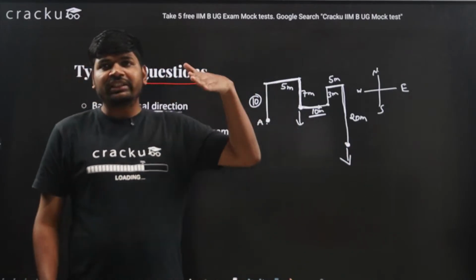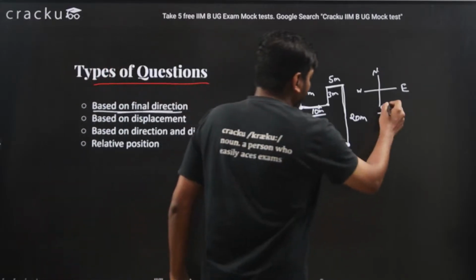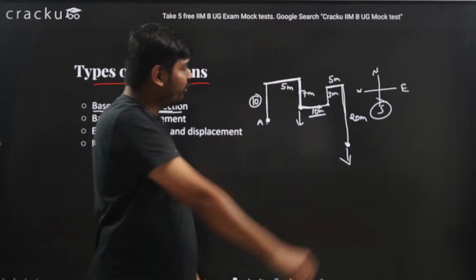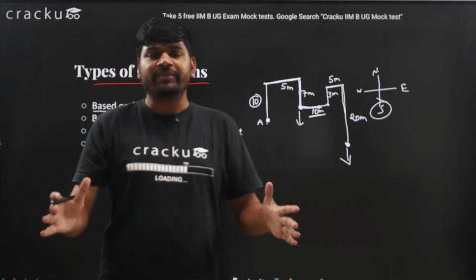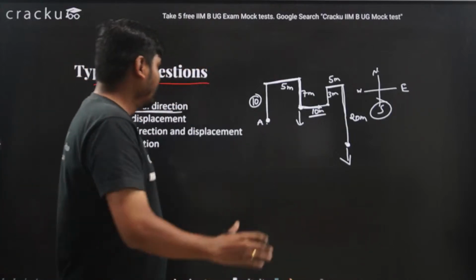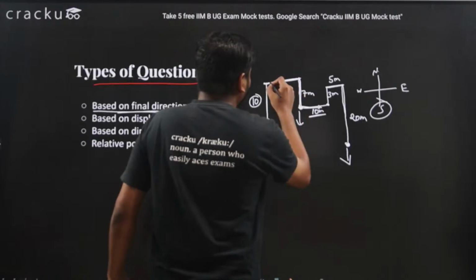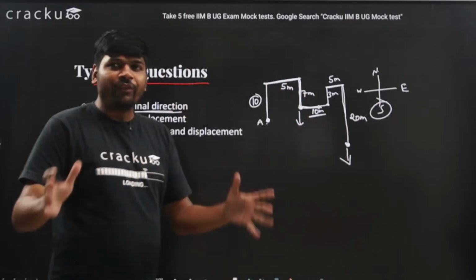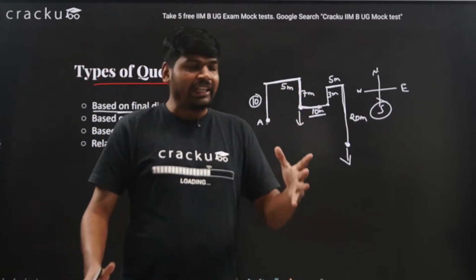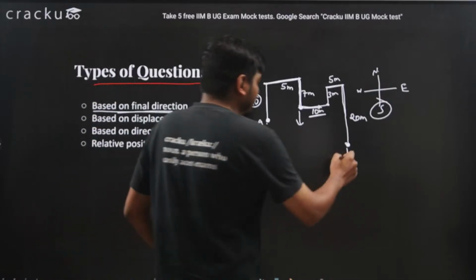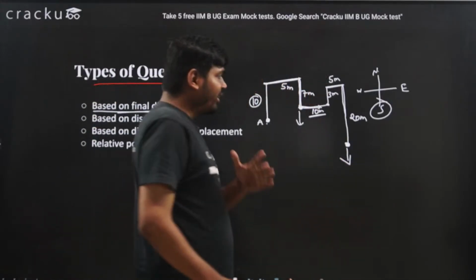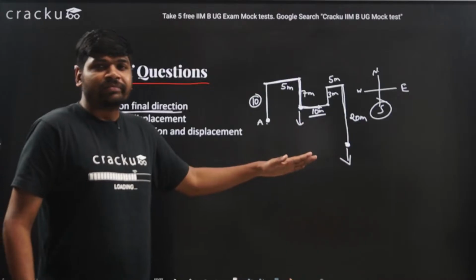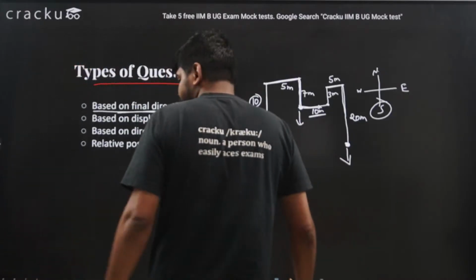The direction is south. So the answer of this question will be south direction. The information will be given in the question. You have to draw the diagram so that you understand in which direction you are facing right now, and that answer will be south direction. I hope this is clear to you.